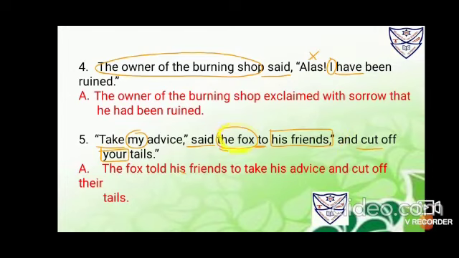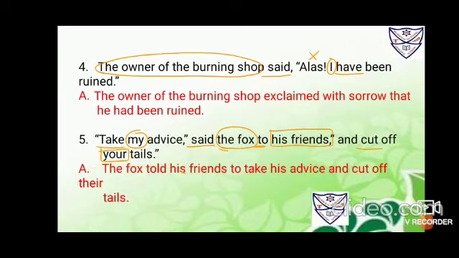The fox is the speaker, circle it. His friend is the listener, put a box. Now inside inverted commas, there are two pronouns: my, first person, circle; your, second person, box. So first person will change with the speaker, that is the fox, so it will become he. To take my advice changes to take his advice. And your changes with the listener, so it is his friends. His friends is third person plural, so you have to use third person plural here. Your tails changes to their tails.